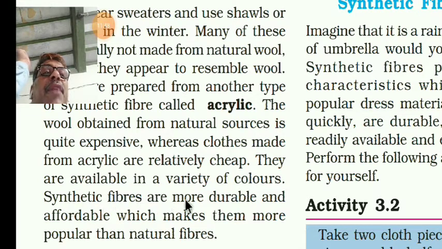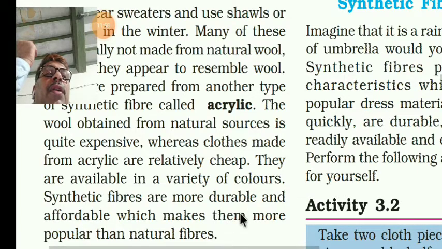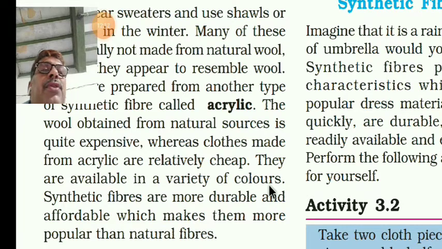Synthetic fibers are more durable. Durable means lasting, they last more days, and affordable, less in price. So people can buy them, which makes them more popular than natural fibers.